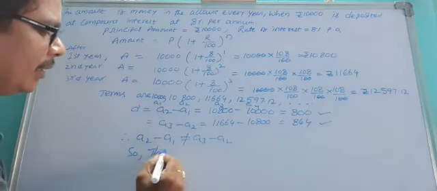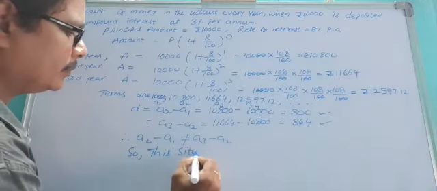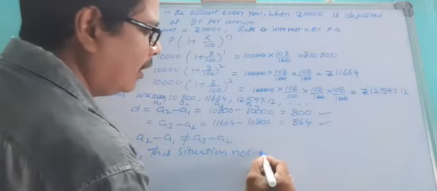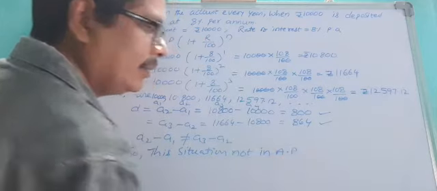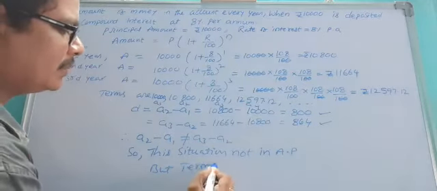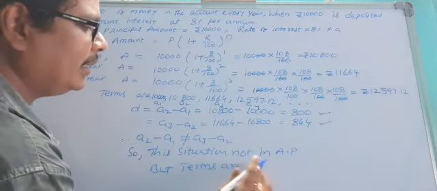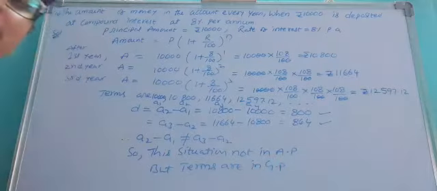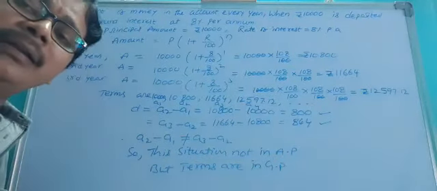So this situation is not in AP, but the terms are in GP. Why?